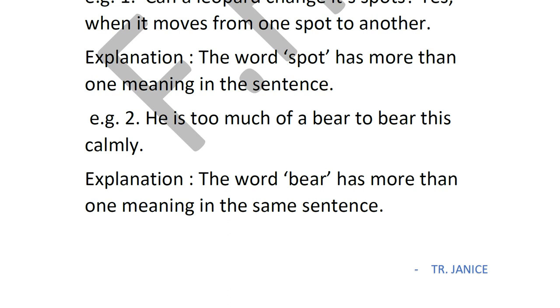To bear this calmly. Now the second bear is to be able to tolerate. Sabar karna, what you say in Hindi. So he is such a restless, such an angry person.